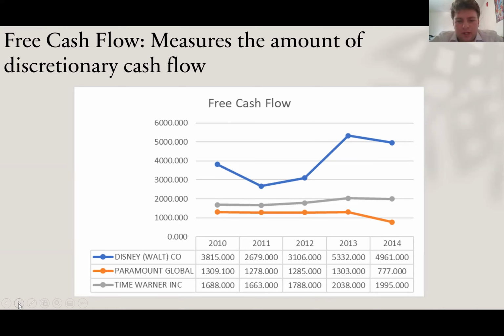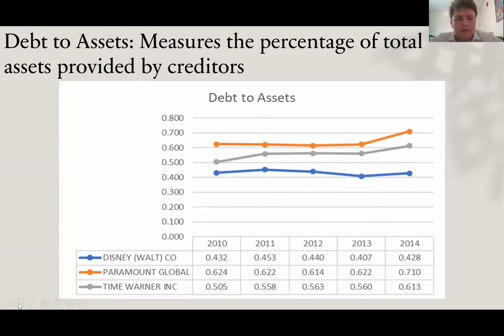As an investor looking at the free cash flow of these 3 companies, I would say that Time Warner and Paramount are the 2 best options because they're the most leveled out and consistent over this 5-year span, whereas Disney is kind of sporadic and all over the place, and they just can't remain consistent.